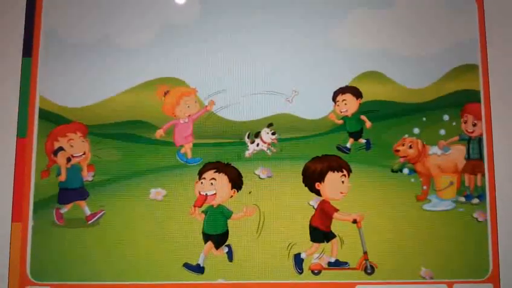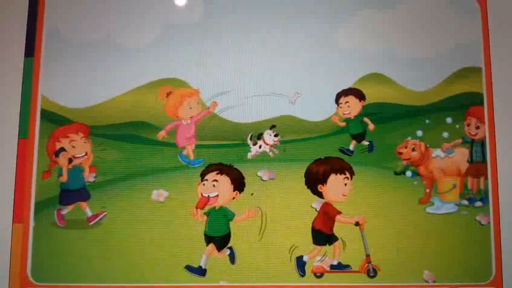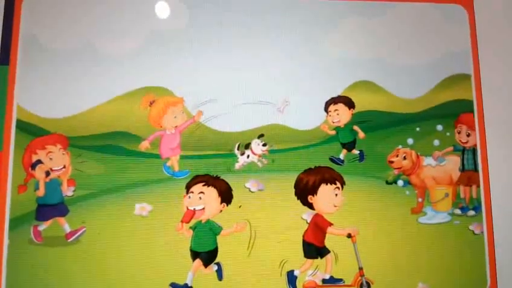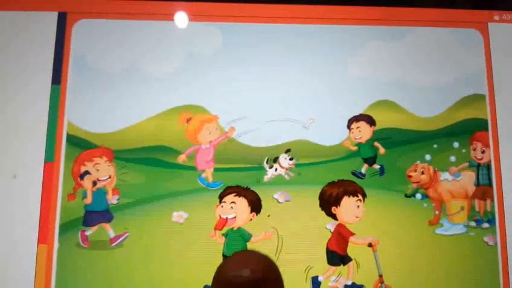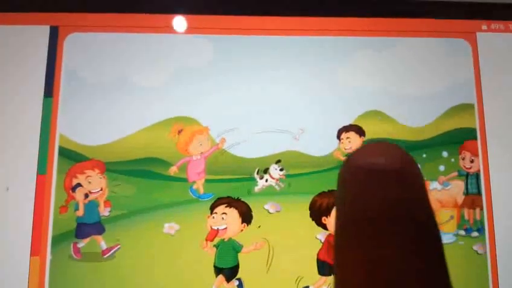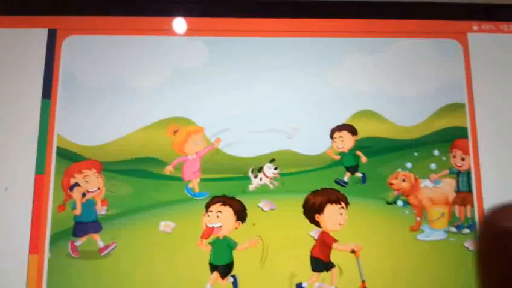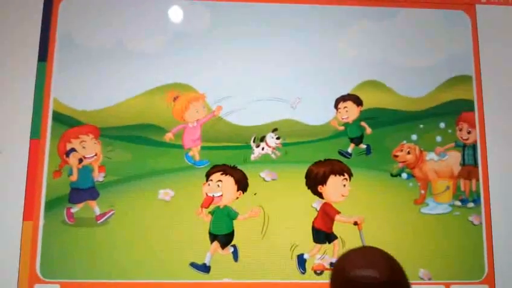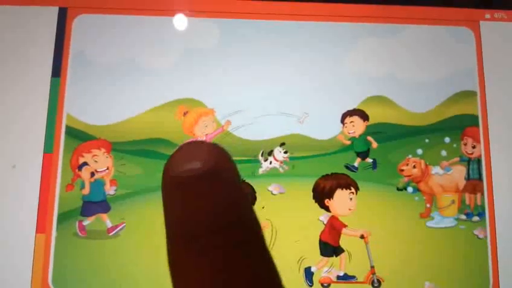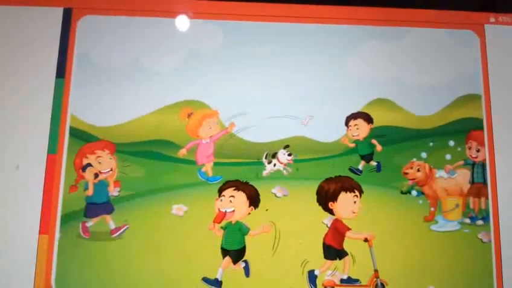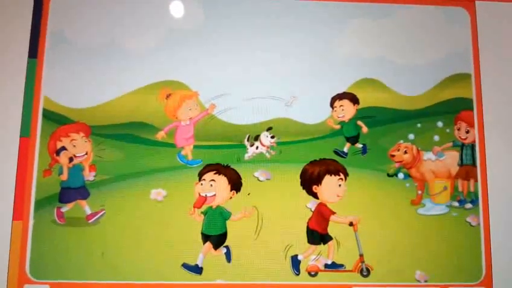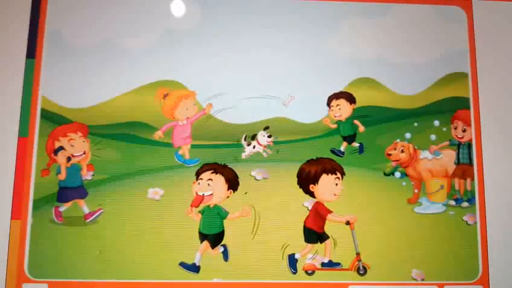Listen carefully. What are the action words here, my dear children? Eat, talk, this girl throw, wash, eat, ride, run, throw, talk. These are the action words from this picture. So are you clear from these action words?